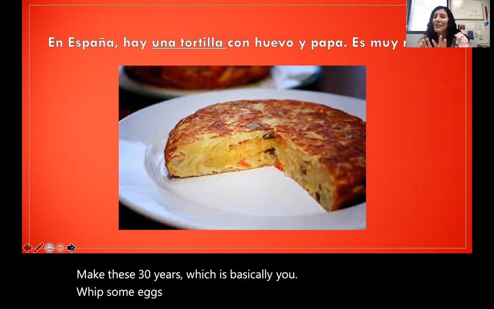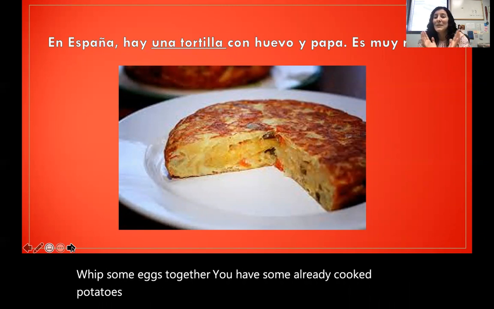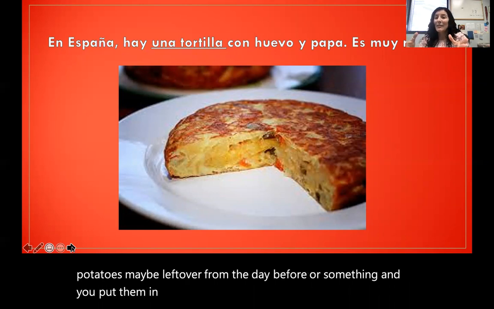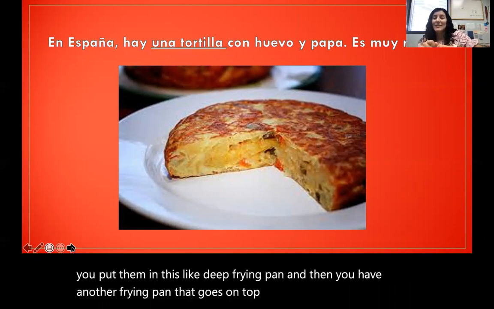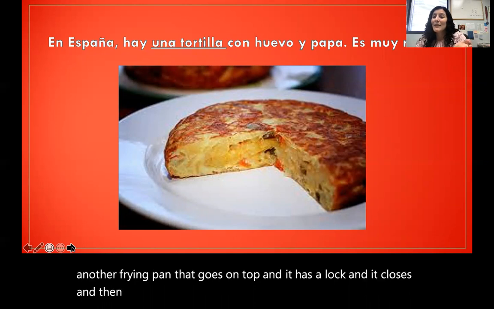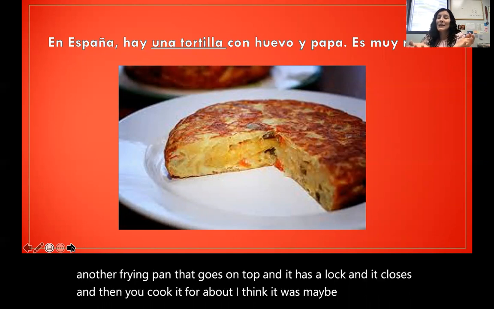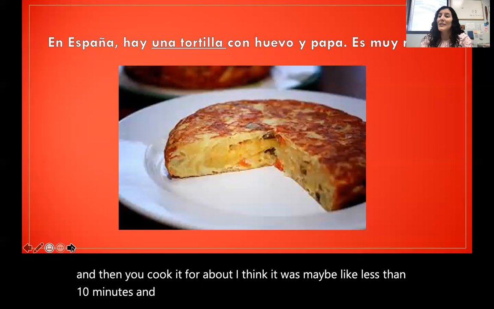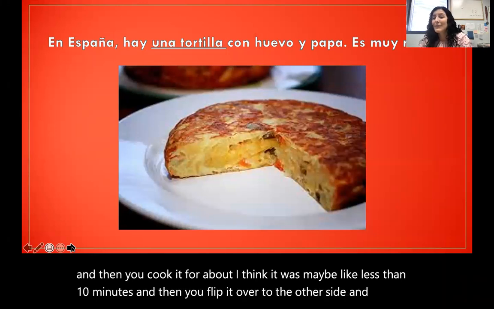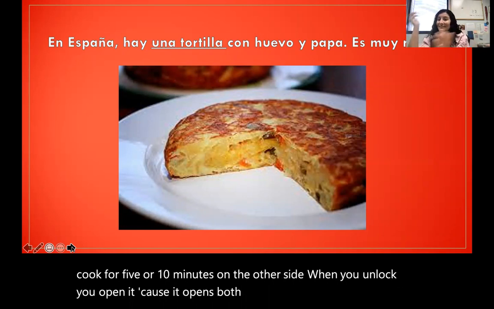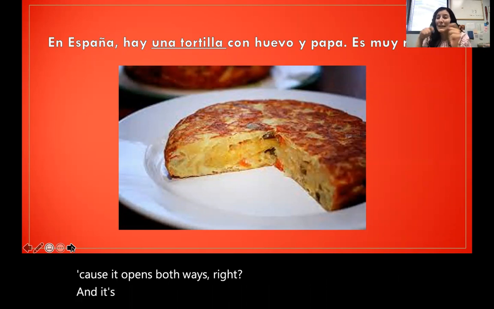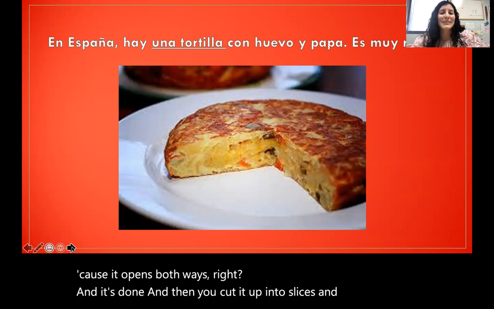You have some already cooked potatoes, maybe left over from the day before, and you put them in this deep frying pan. Then you have another frying pan that goes on top, and it has a lock and it closes. Then you cook it for I think less than 10 minutes, and then you flip it over to the other side and let it cook for 5 or 10 minutes on the other side. When you unlock it, you open it because it opens both ways, right? And it's done. Then you cut it up into slices, and everybody has a little bit for breakfast. It was really interesting.